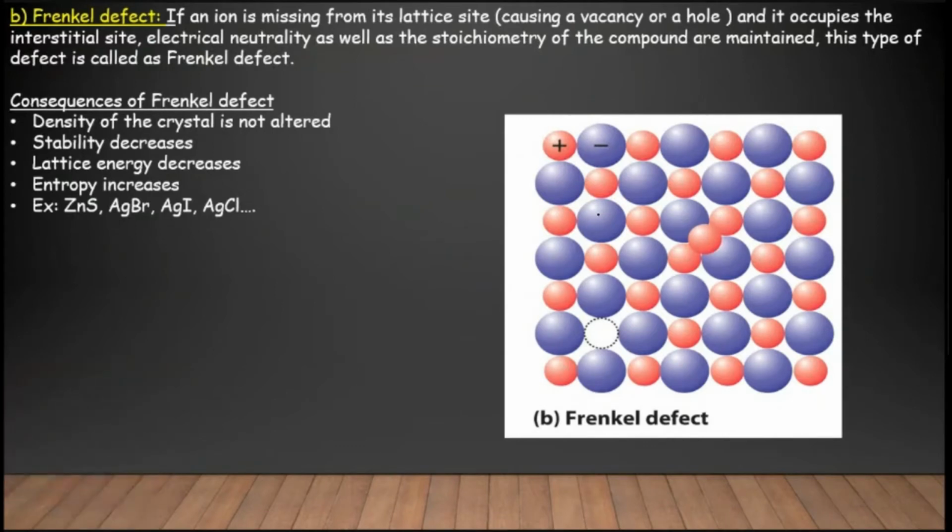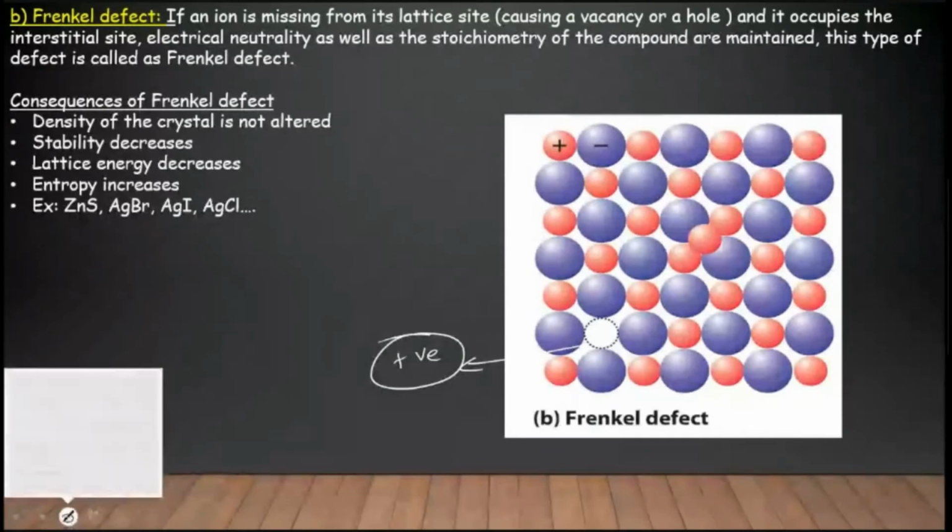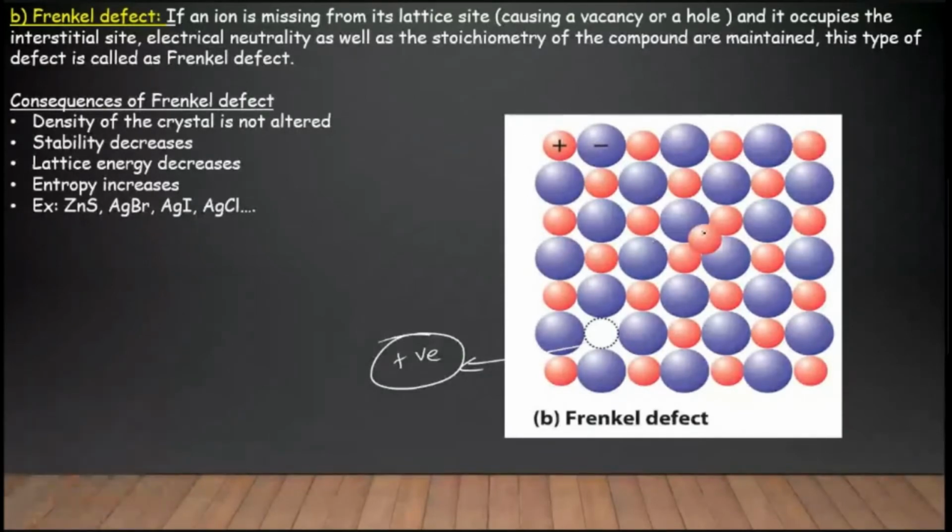A positive ion is missing from its lattice site, and this positive ion is present in the interstitial site. It has not left the crystal, but it is present in the interstitial site.